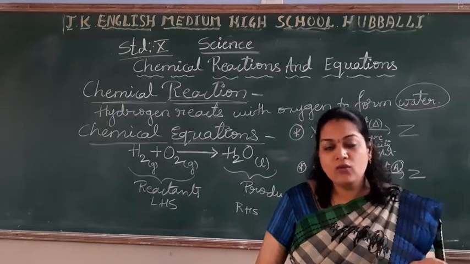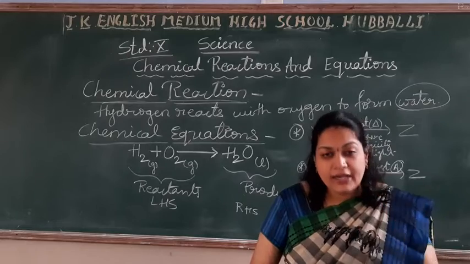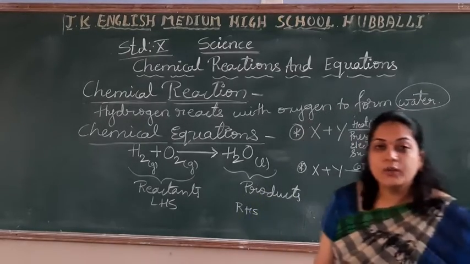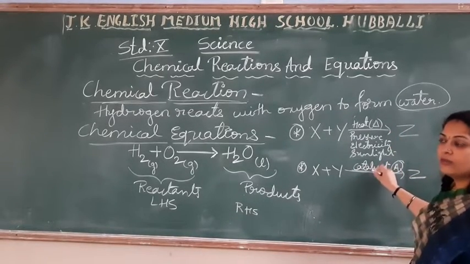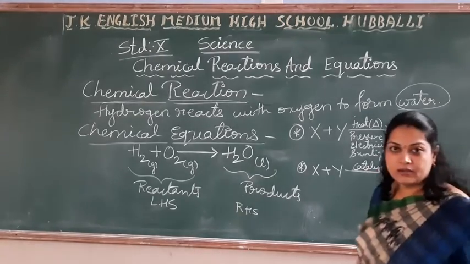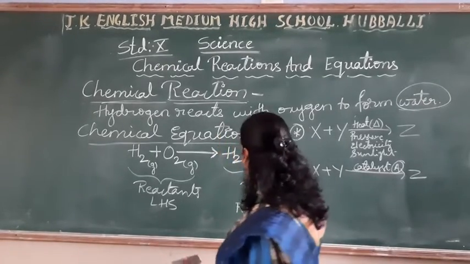It may not be involved in the reaction, but it helps to increase the rate of reaction. So that is called a catalyst. So the catalyst name you write above or below the arrow mark. Following? So this is one we are using.